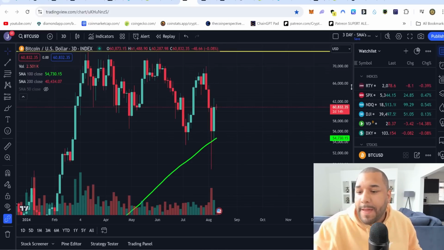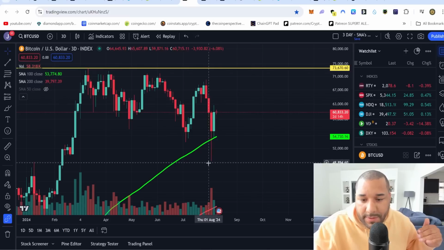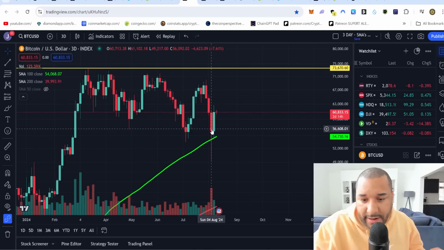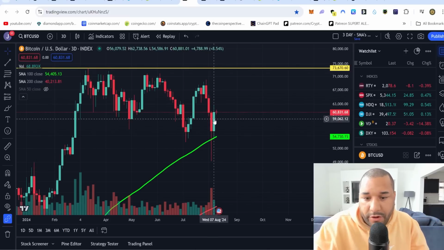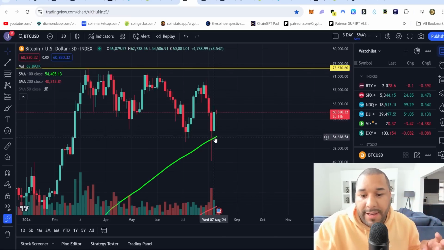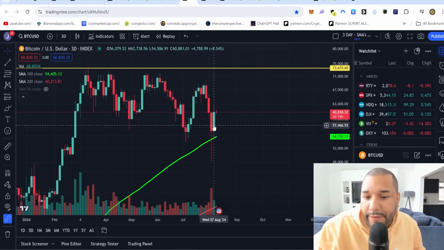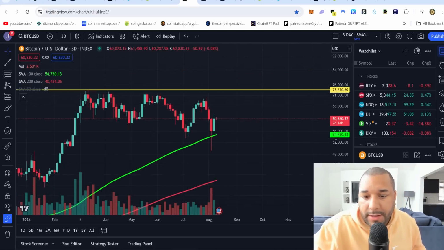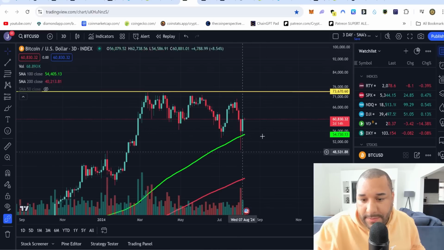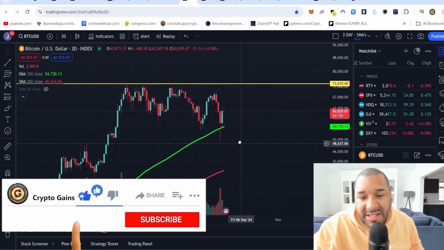It can be. I still feel like I want to see Bitcoin reach certain levels, but this is a good start. For me, I think it is, because we have come back above this green line. We've held support on the green line, meaning over the last 3 days, we didn't see it fall back down and crash. We saw it hold above, and we're on our way back up. So we have got this wick, and this is the first time I've seen this in a bull market, because again, we don't see it happen.